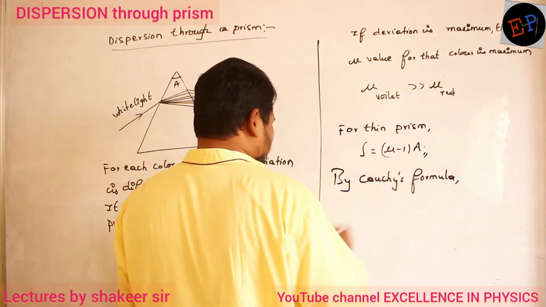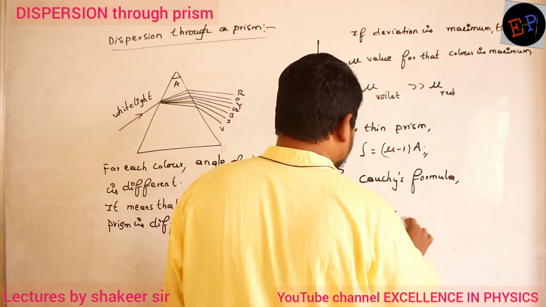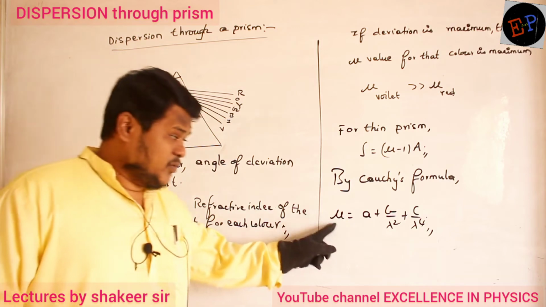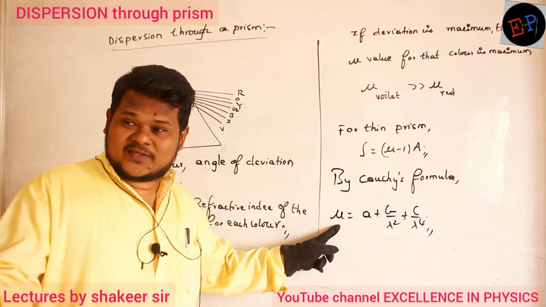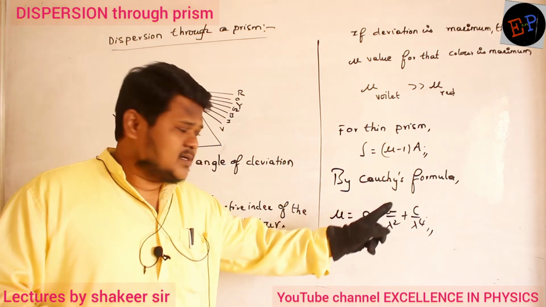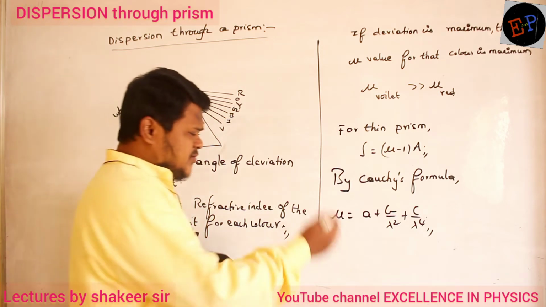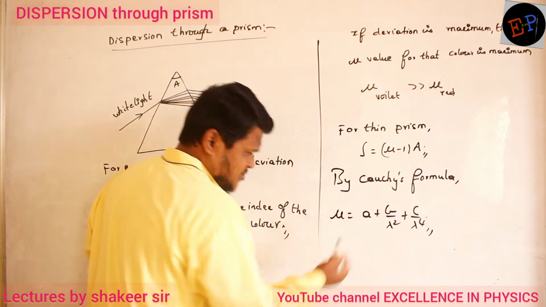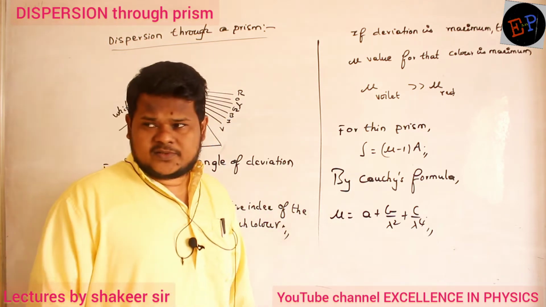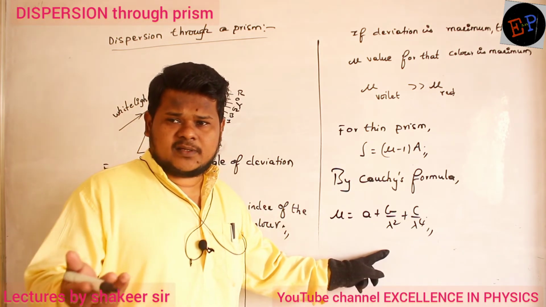By Cauchy's formula, mu is equal to A plus B by lambda squared plus C by lambda to the power 4. So mu value means refractive index of a prism. It depends on A, B, C, which are constants, and it depends on the wavelength of the light. Lambda means wavelength. So if lambda value increases, will mu value increase or decrease? Decreases, because lambda values are present in the denominator.